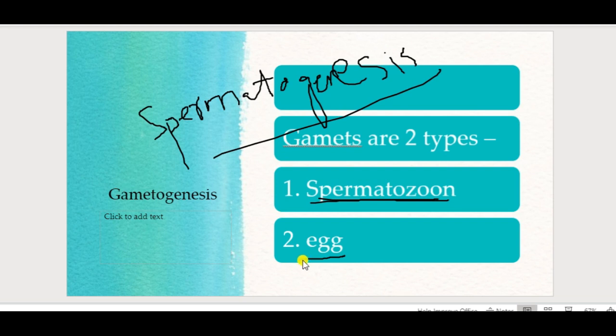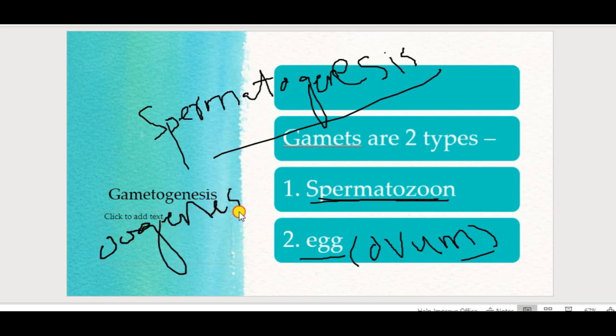The production of egg or ovum is called oogenesis. So these gametes are of two types: one is the spermatozoon, another one is the egg. The production of spermatozoon is called spermatogenesis, and the production of egg or ovum is called oogenesis. Okay, so the production of gametes is called gametogenesis.